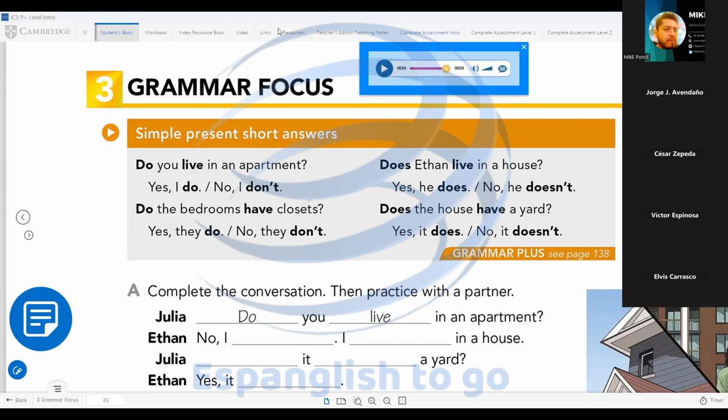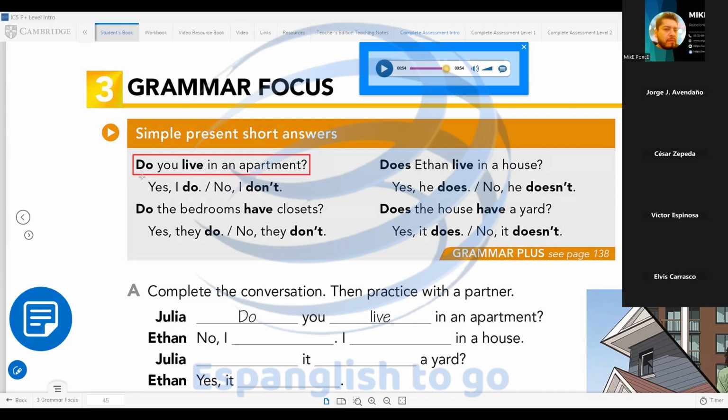Okay, guys, pay attention here. Here we have the question with auxiliary do because the subject is you. Then the simple form of the verb. Do you live in an apartment? We have two options for the answers.